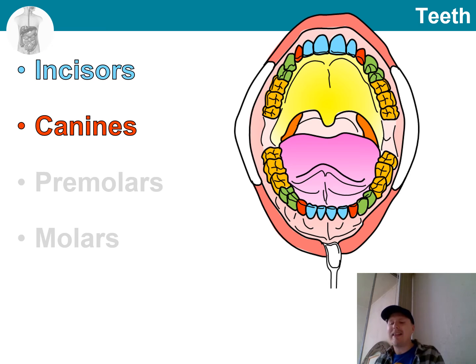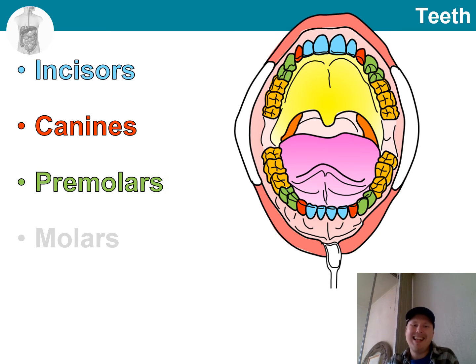Canines are teeth that are ideal for tearing or piercing foodstuff. There are 4 of them in total, so 1 per quarter. Then premolars. There are 2 in each quarter, so 8 in total.